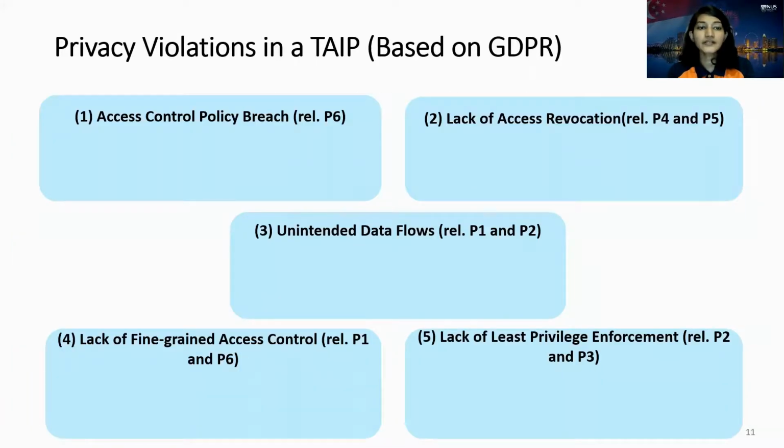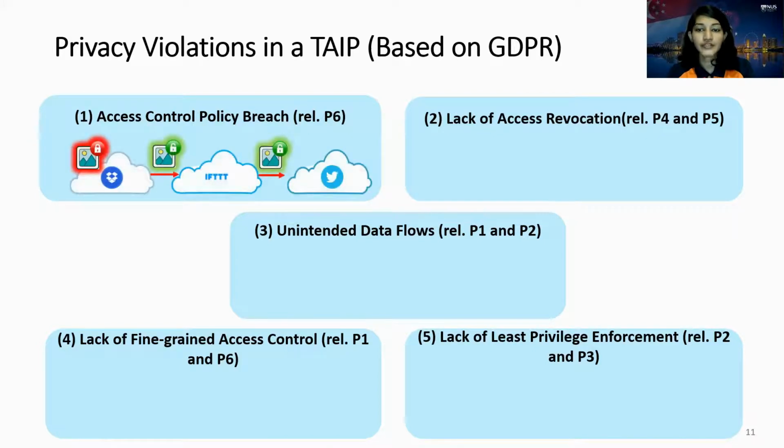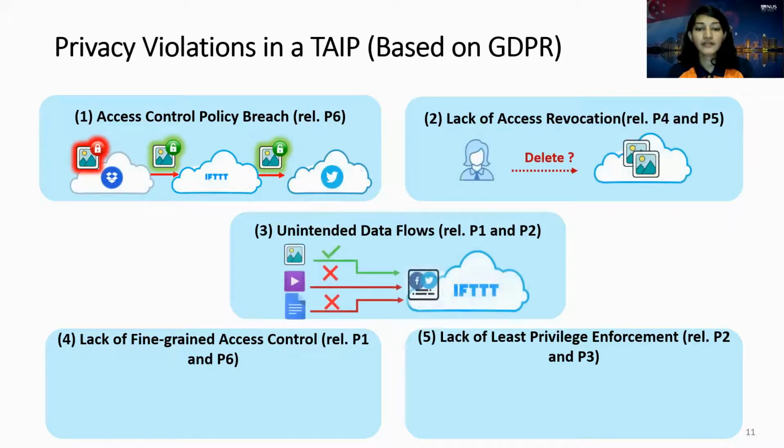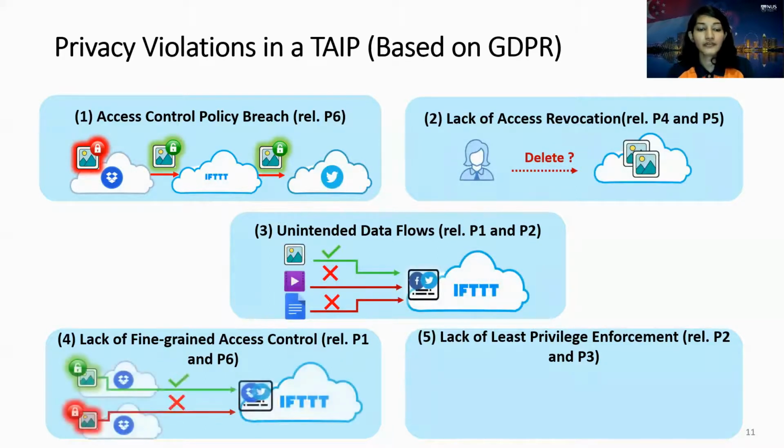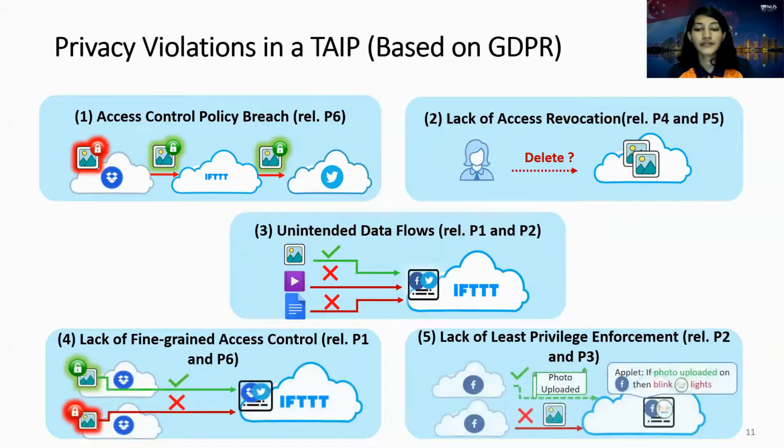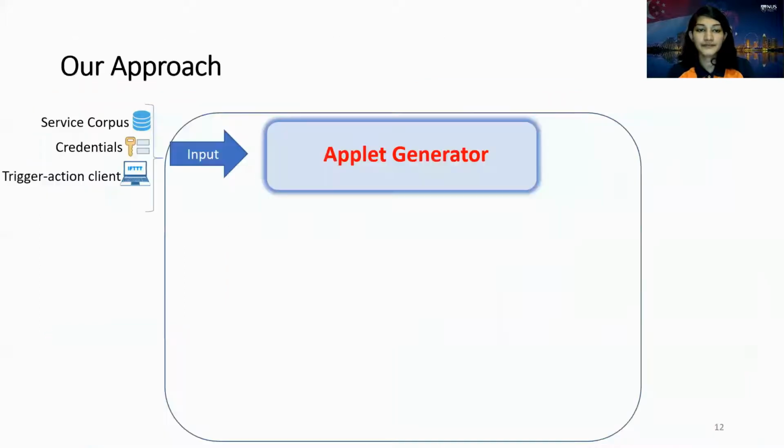Based on these principles, we identify 5 types of privacy violations in a TYP. First, access control policy breach. Second, lack of access revocation. Third, unintended data loss. Fourth, lack of fine-grained access control. Fifth, lack of least privilege enforcement.